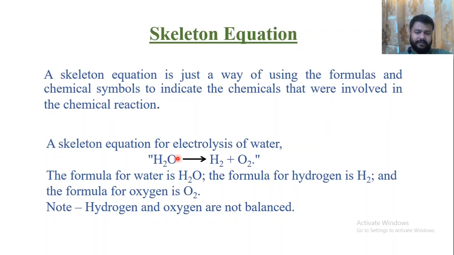Whenever it is electrolysis, it breaks down with the help of electricity and converts into H2 and O2. Now, this equation is not balanced, where balanced means the quantity of elements on the reactant side should be equal to that on the product side. This is not so in this equation.